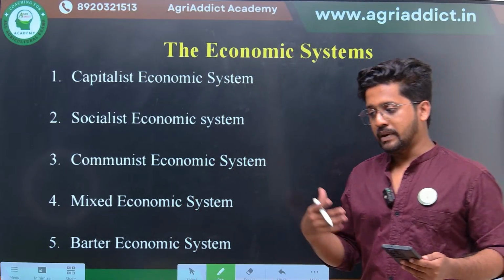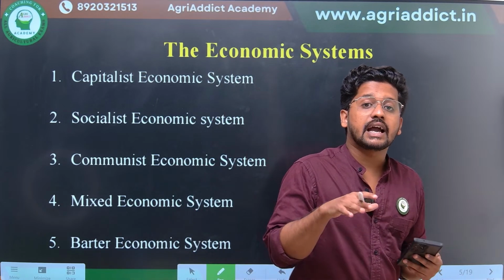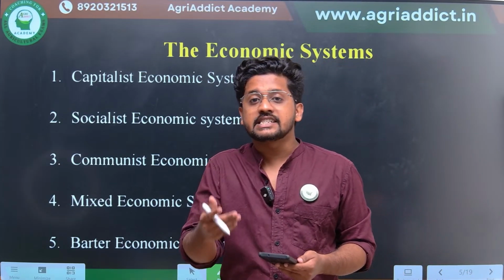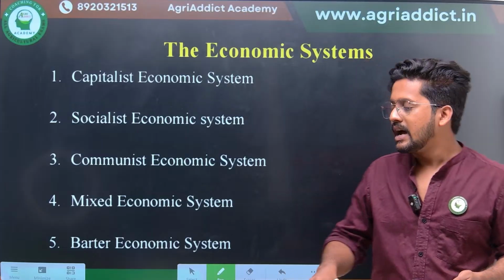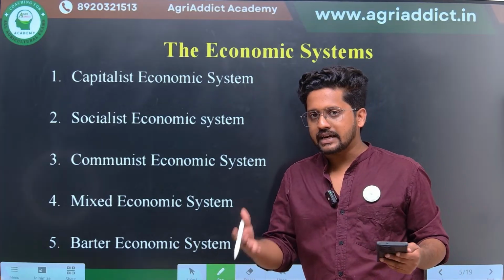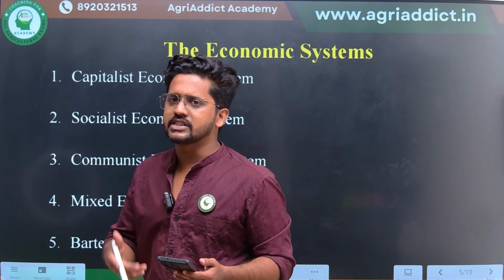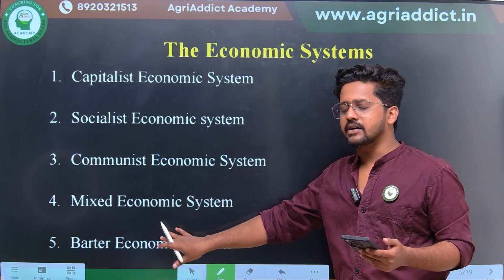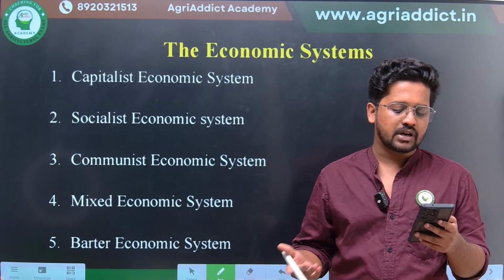If I want to purchase paddy, I will be going to the market, but I will be having another item in my hand, right? Maybe I would have cultivated banana, so I would be exchanging this banana with paddy from some of the other farmers who are bringing paddy, right? But this barter economic system is the ancient kind of exchange system, and this was practiced, but because of different consequences, or different faults of the system, this was totally abolished from the world, right? Which includes double coincidence of the wants.